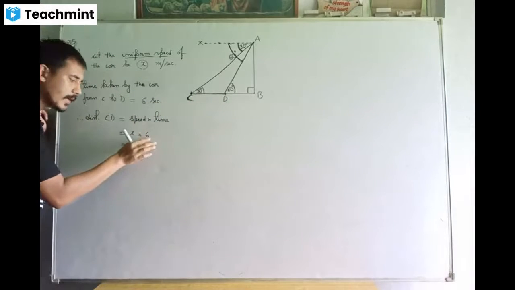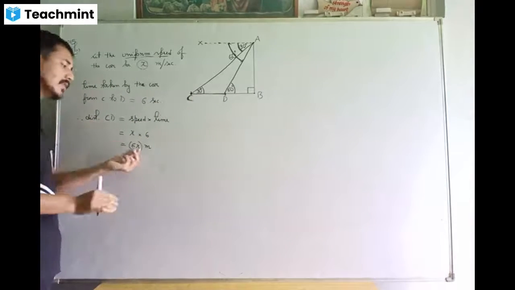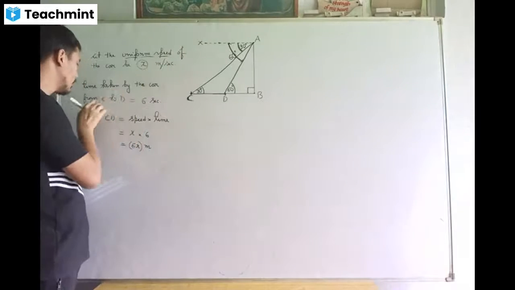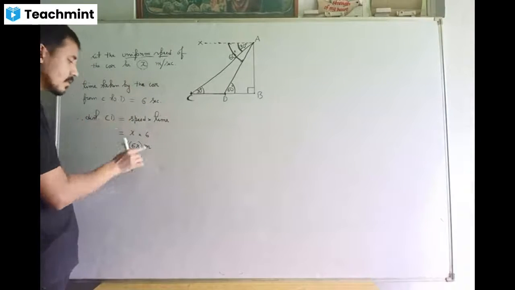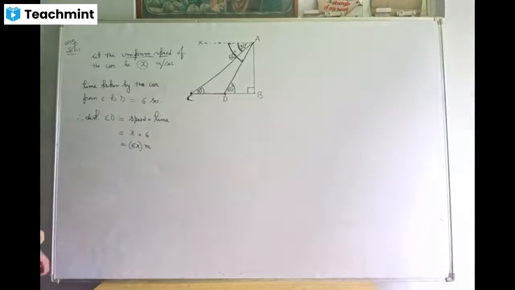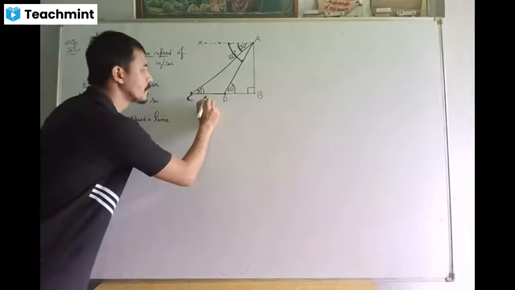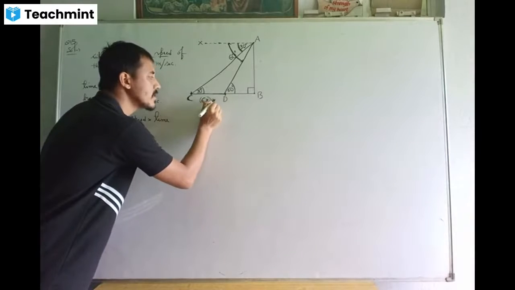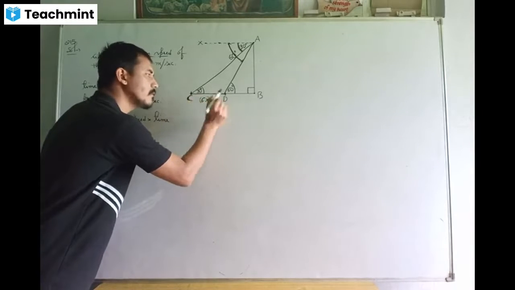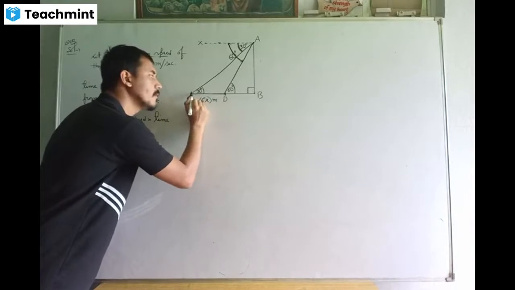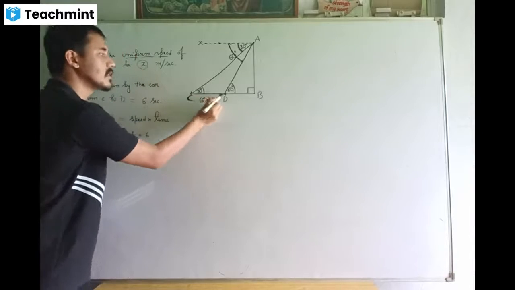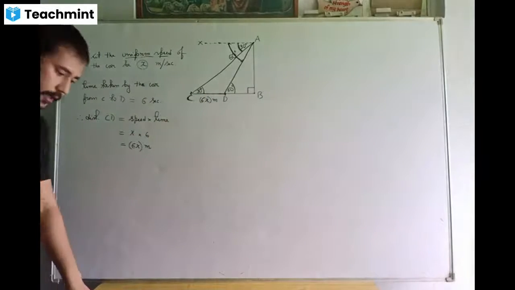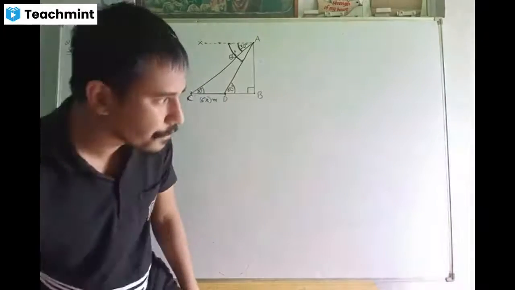So speed into time gives us the distance in meters. Speed means meters per second, time in seconds, so distance will be in meters. So the distance traveled by the car in going from C to D is 6x meters.